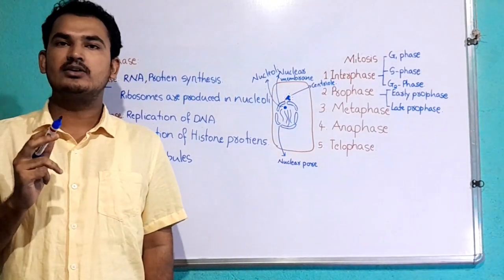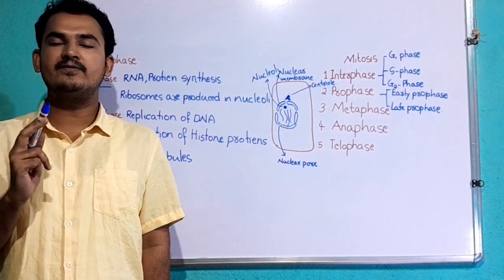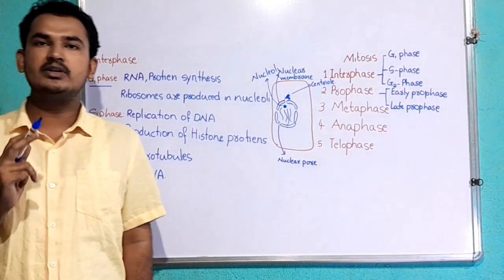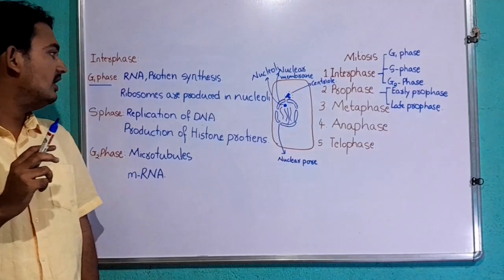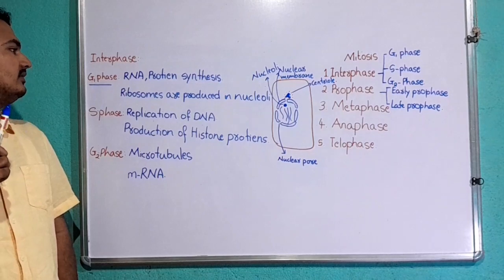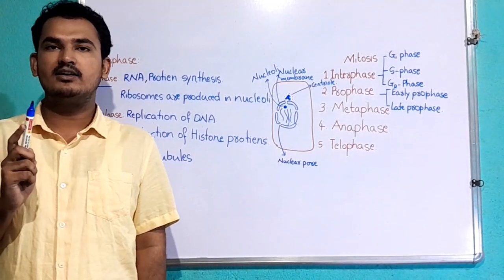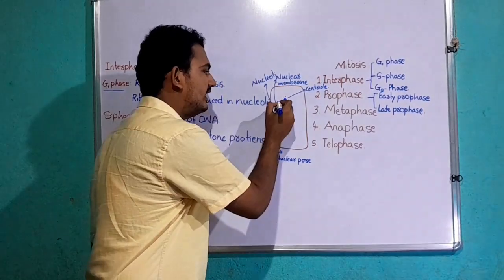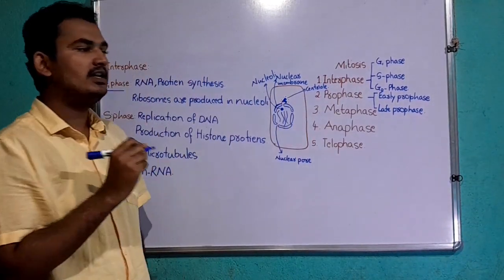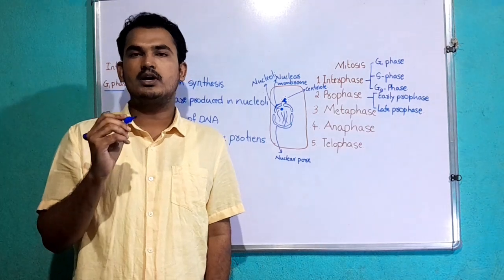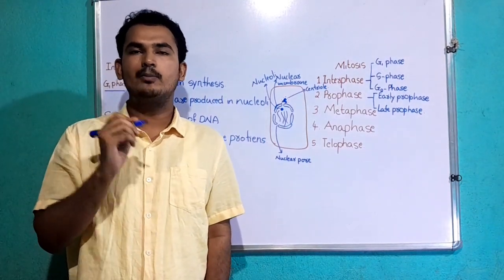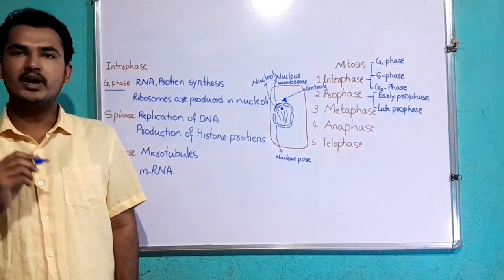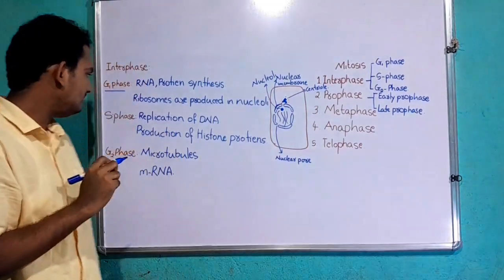G1 phase constitutes 25 to 50% of interphase. RNA and protein synthesis takes place during G1 phase. Ribosomes are produced in the nucleoli of a cell, and then they migrate towards the outer membrane of the nucleus and get attached to it. Some ribosomes also attach to the outer membrane of the endoplasmic reticulum, leading to rough endoplasmic reticulum where protein synthesis takes place.